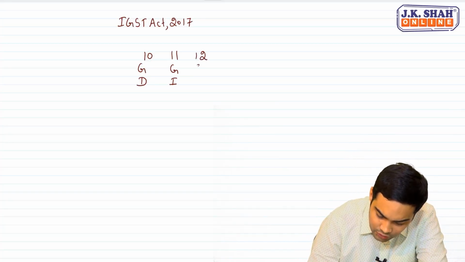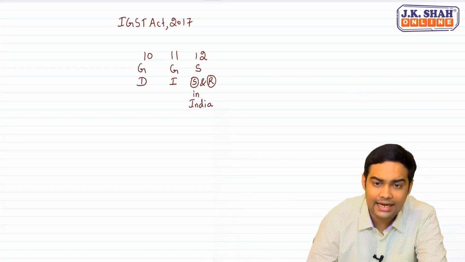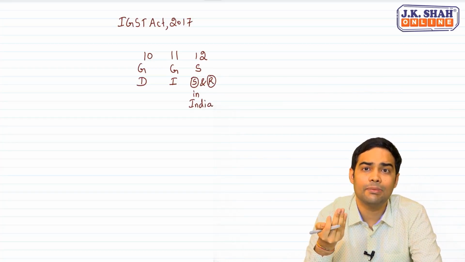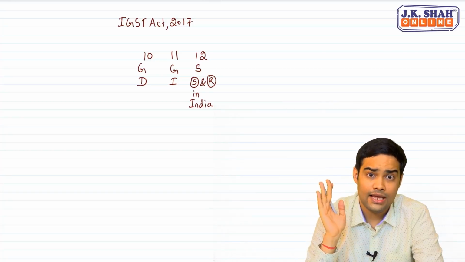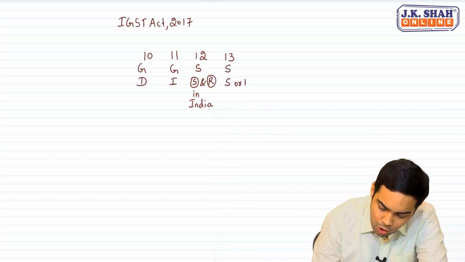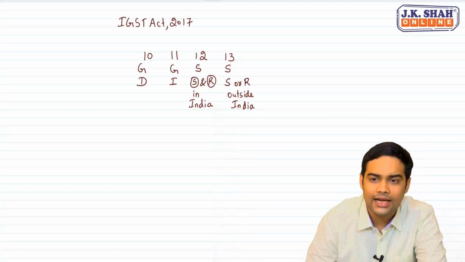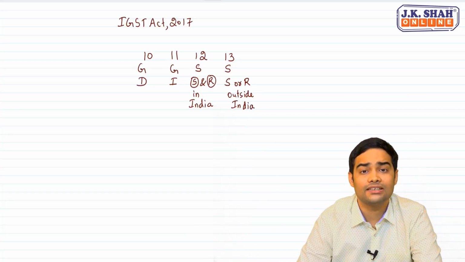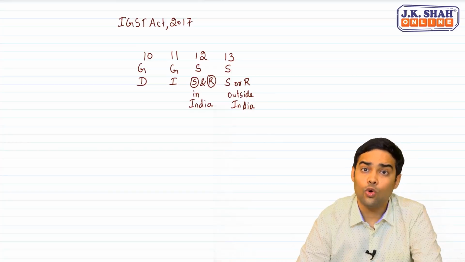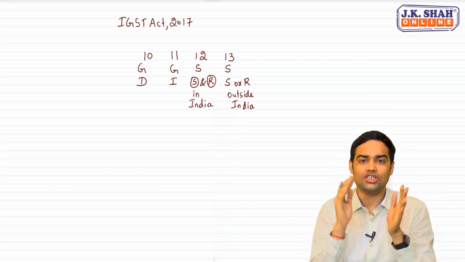12 is for services where supplier and recipient are in India. Very careful. Both supplier and recipient are in India, then you determine the place of supply as per section 12. 13 is used again for services where supplier or recipient are outside India. So if one of them is outside India, in that case, you determine the place of supply based on section 13. And OIDAR, there are some provisions given in section 14. So this is our entire structure.